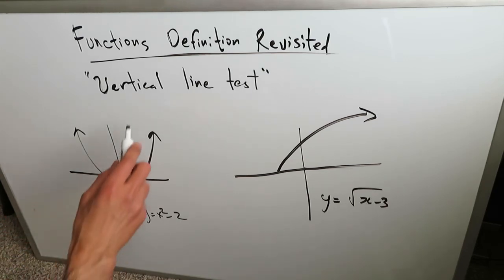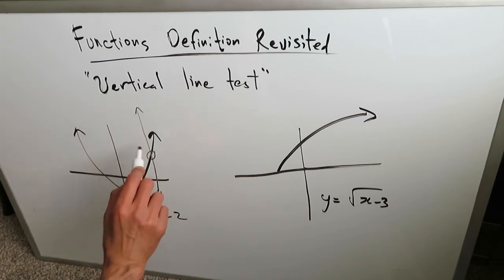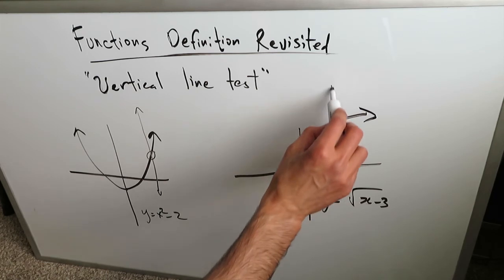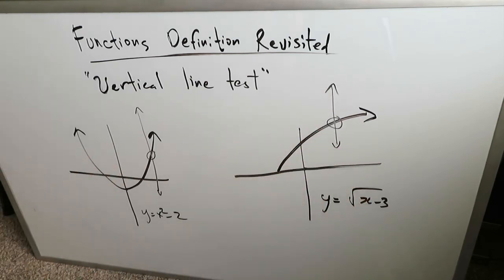If you draw a vertical line anywhere through this, a vertically oriented line will always cross this type of graph function at only one point. Look over here, another vertical line will only cross it at one point. But that's fine, and that's exactly what we want.